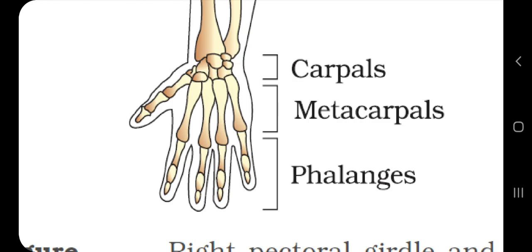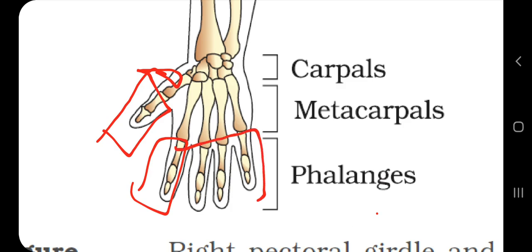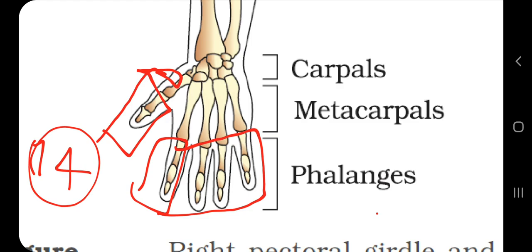So these 14 bones: 2 in the thumb and 3 plus 3 plus 3 plus 3 in the 4 fingers. Total these 14 bones are called digits or phalanges scientifically, digits in normal English. Plus your palm has 5 bones. You can simply imagine one with each finger and one with the thumb.